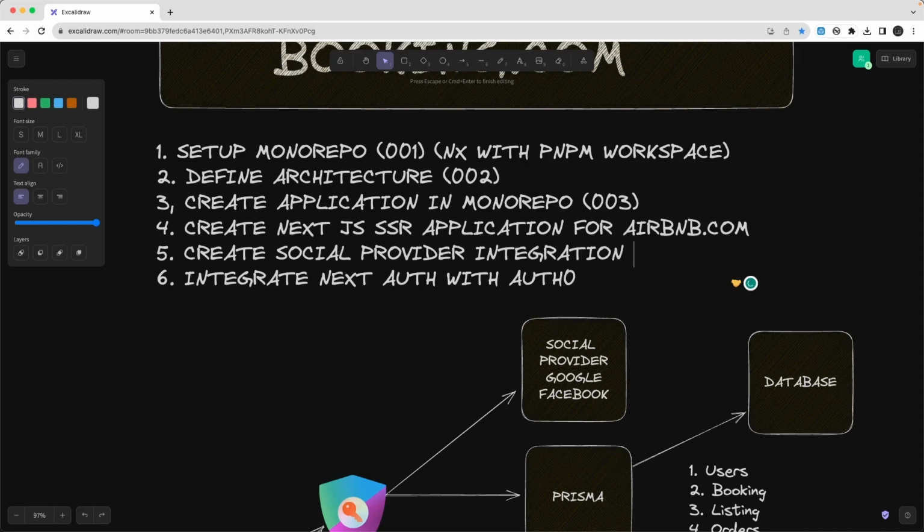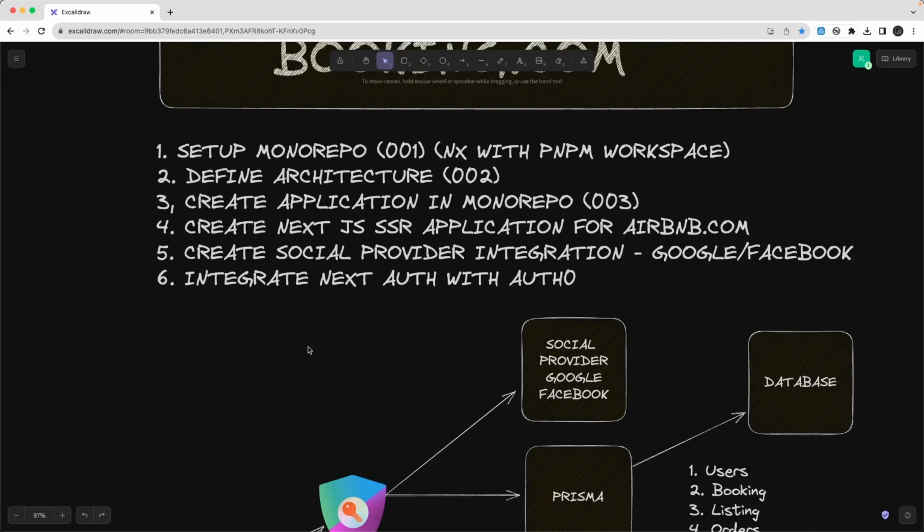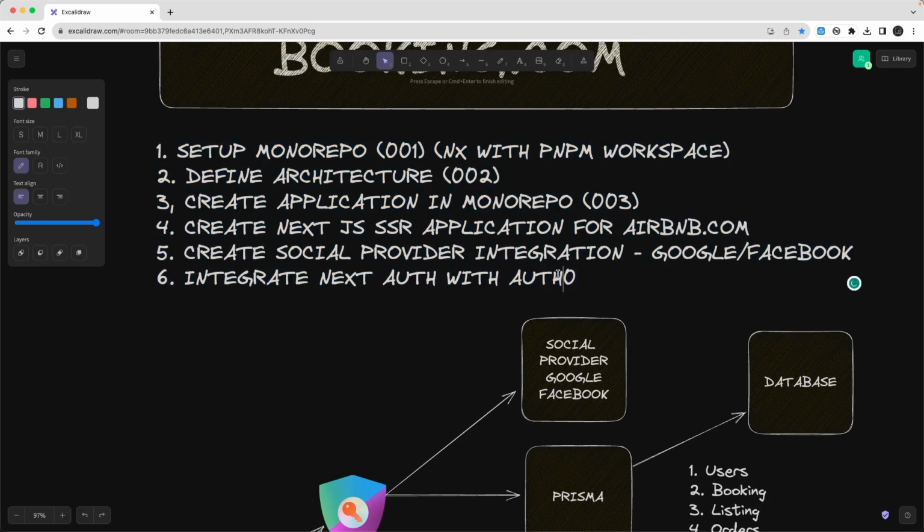Let's say you are going to use login with Google or Facebook. You are going to go to the Facebook developer console and Google developer console, and get their client ID and secret for the applications which you are configuring. Then you will integrate Next.auth with the credential provider and Google.